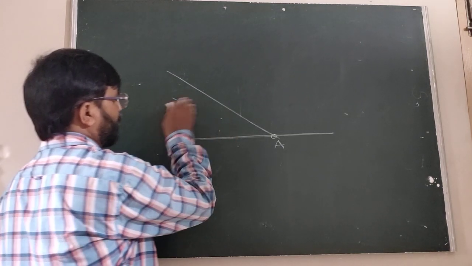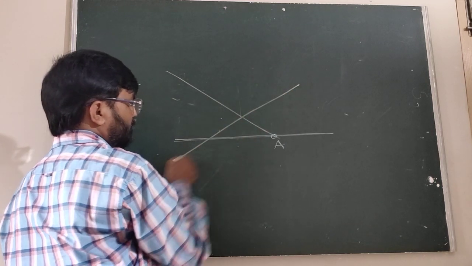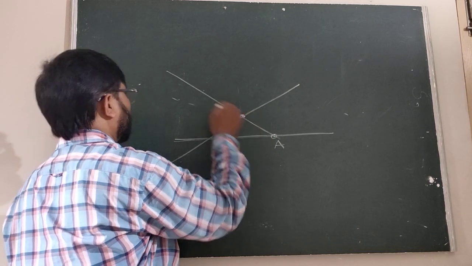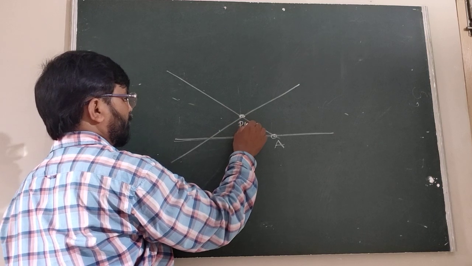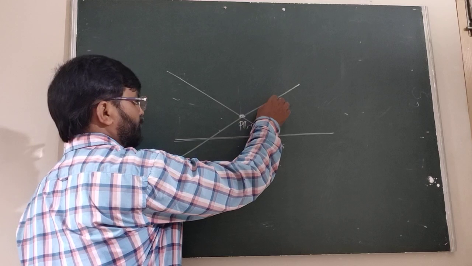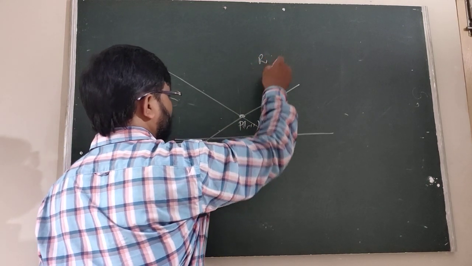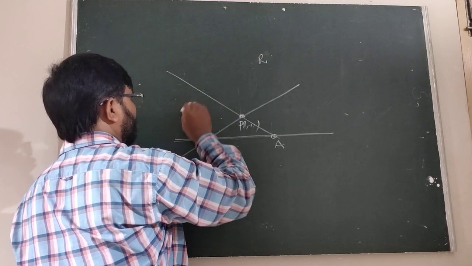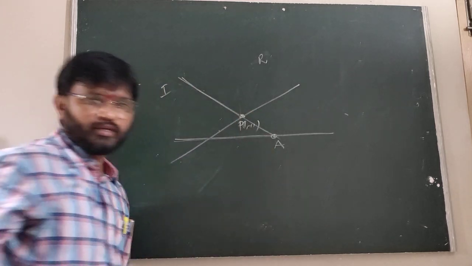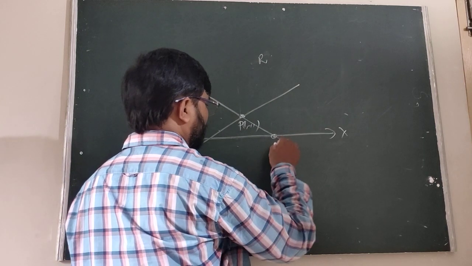Suppose here, all of you listen, this is the surface. Suppose this is the point of intersection P, which we got as (1, minus 1). Now we have to find the image of A with respect to the second line, that is A dash or R. First, IP is the incident ray. The incident ray meets the x-axis; here this is the x-axis, and y equals 0.